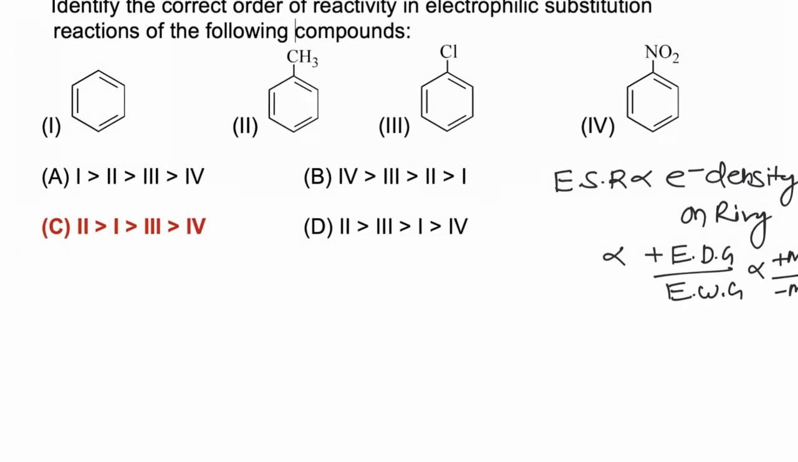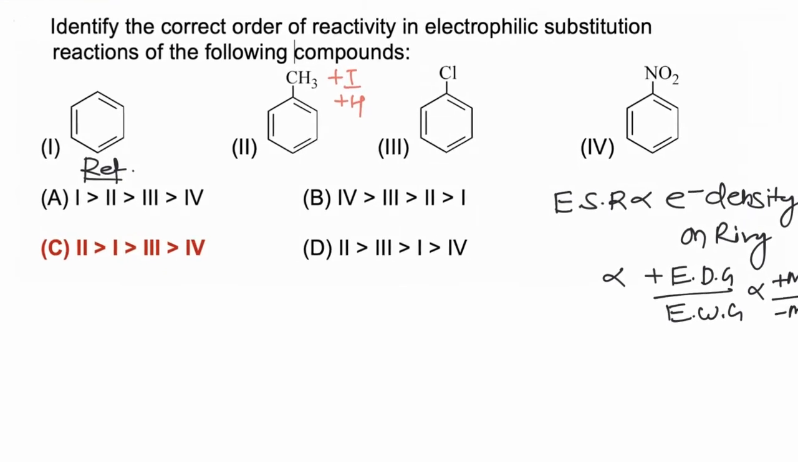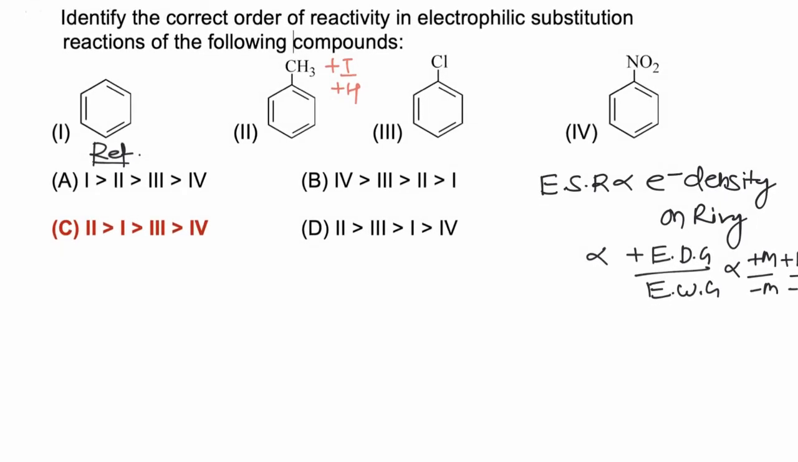Now comparing these four molecules. The first molecule is not having any electron donating or withdrawing group, so it may be taken as reference. Now in the second case, CH3 group is present. CH3 is having plus I and plus H effect on the ring, so it will be overall electron donating, and electron donating group will increase electron density and increase rate of reaction.